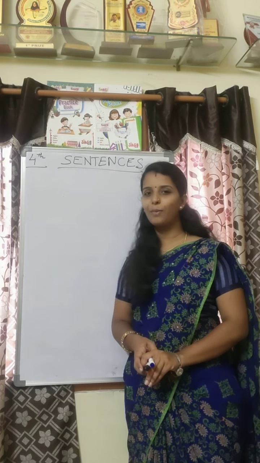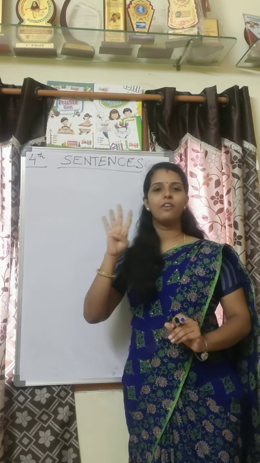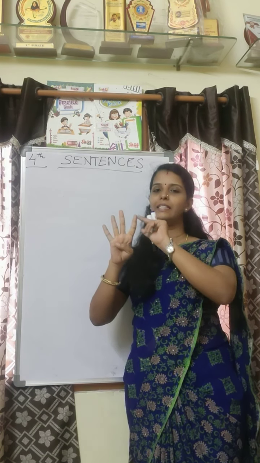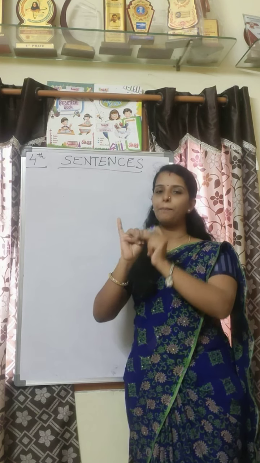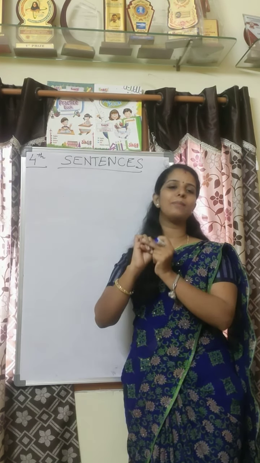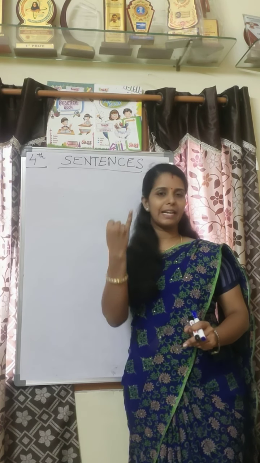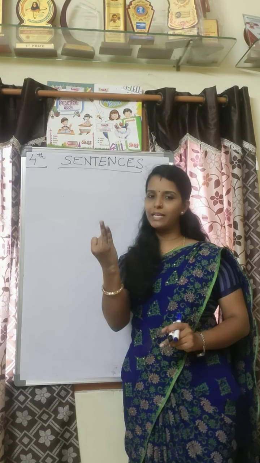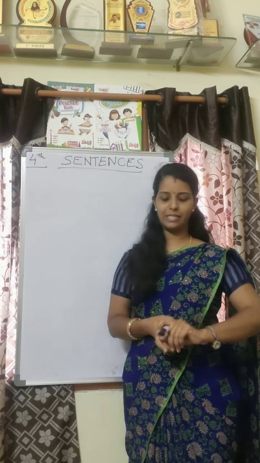Four types. They are the declarative sentence, interrogative sentence, imperative sentence and exclamatory sentence. Let us repeat once again: declarative sentence, imperative sentence, interrogative sentence and exclamatory sentence.